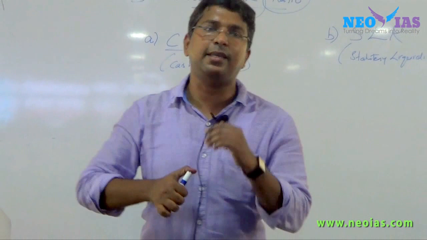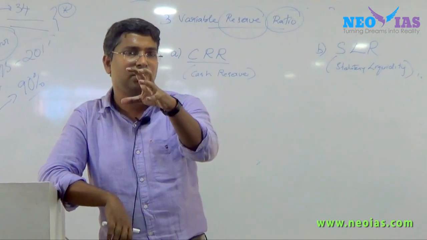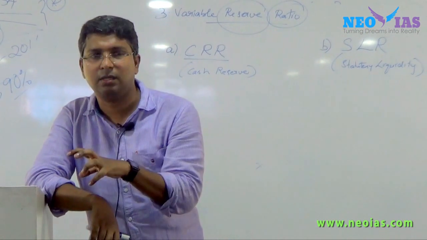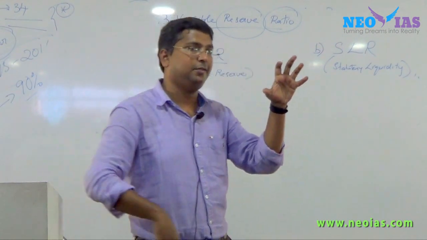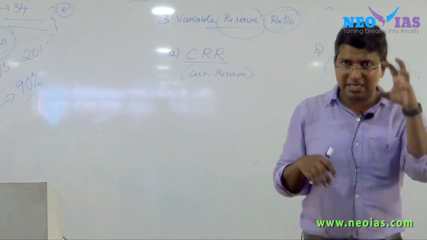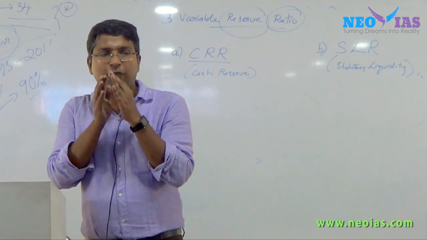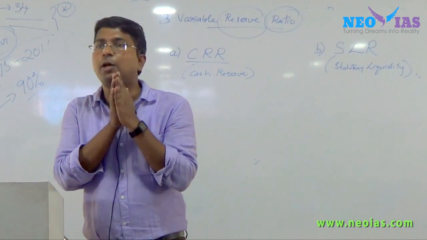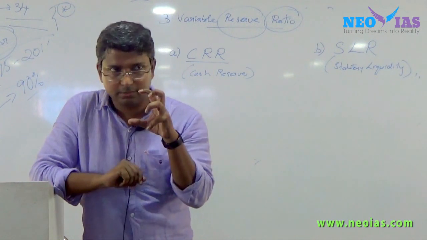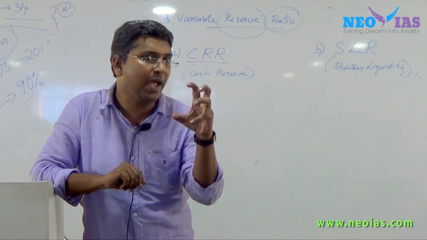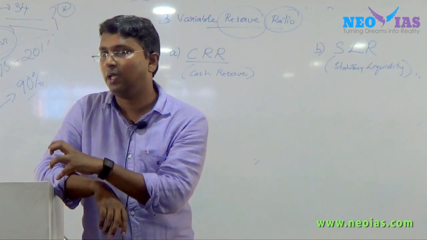Now, since it is a ratio, we need to understand what the denominator for this ratio is. The denominator is nothing but the total deposits of the bank. For every bank, their deposits play a major role.